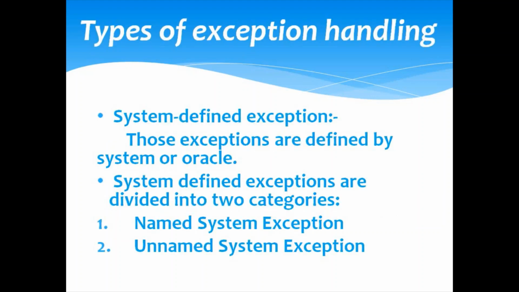Next point is types of exception handling. There are two types of exception, namely first is system defined exception and second is user defined exception. So first of all we will see what is meant by system defined exception. System defined exception means predefined exception, those exceptions defined by the system, that is, defined by Oracle, and system defined exceptions are divided into two categories, named system exception and unnamed system exception.